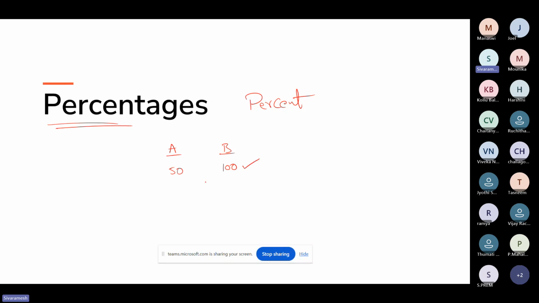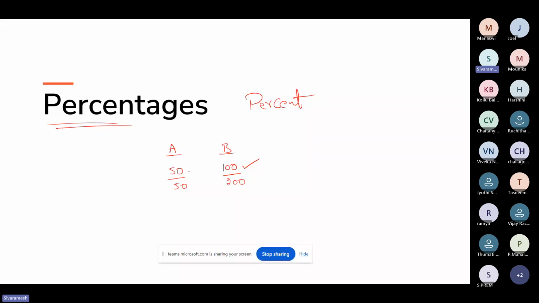Now, what if I say when I conduct the exam for A, I conduct it for 50 marks, so A scored 50 out of 50. When I conducted the exam for B, I conducted it for 200 marks, and B scored 100 out of 200. Now, who scores better, A or B? Obviously, when I only discuss marks, A scored 50 and B scored 100, we say B scores better.